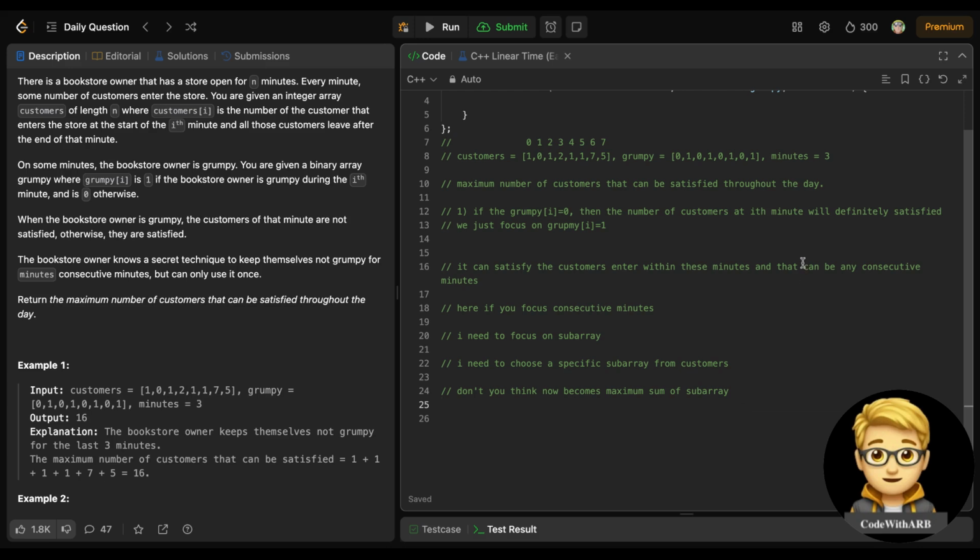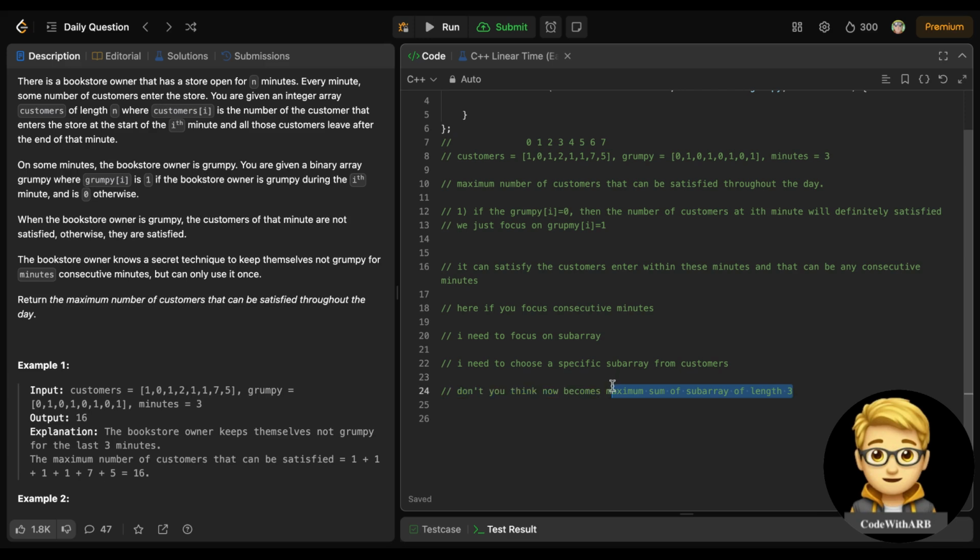This minutes is just a length that you need to take. You need to take a size of length 3 to get the maximum sum within this limit, a subarray of length 3, right? It is just that.